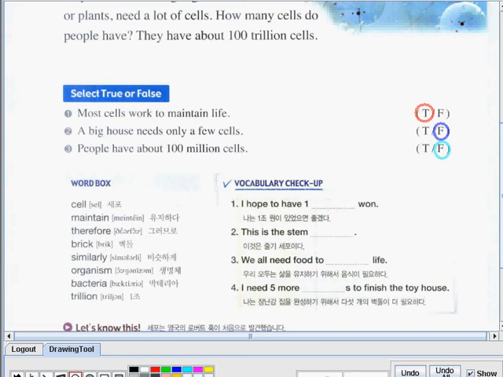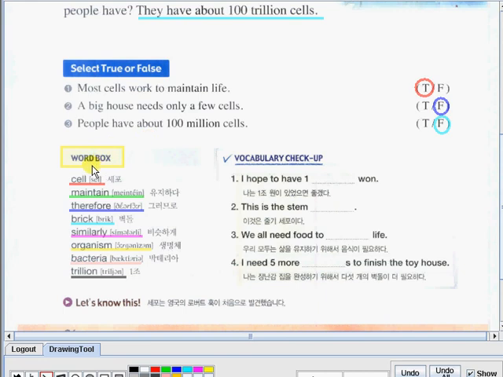So let's have the support for this answer. They have about 100 trillion cells. So the word million made this sentence false. It should be trillion.